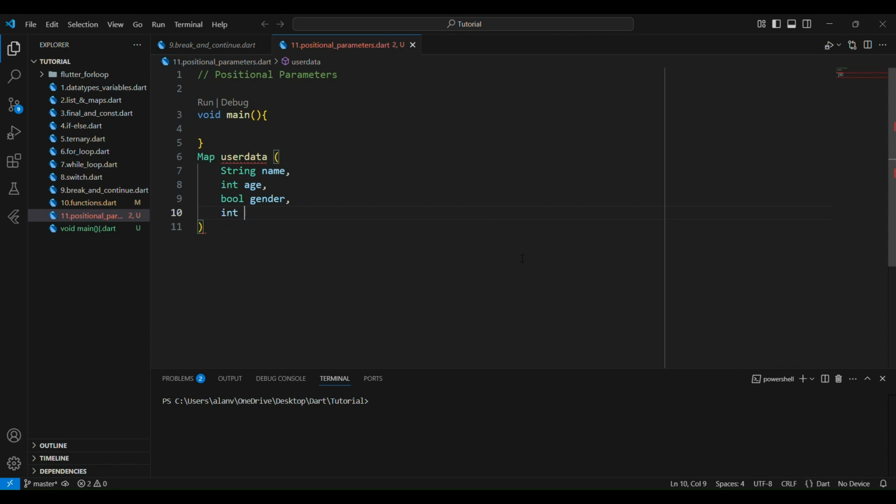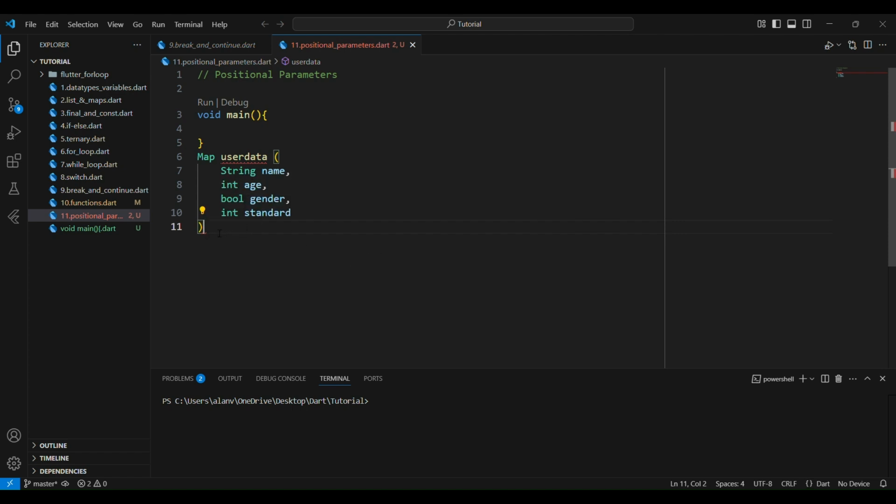So I will use the int data type here and standard. In positional parameters, inside of the function I give these data types, and these are the data types I have to return by using the return keyword. So I will define the return here.